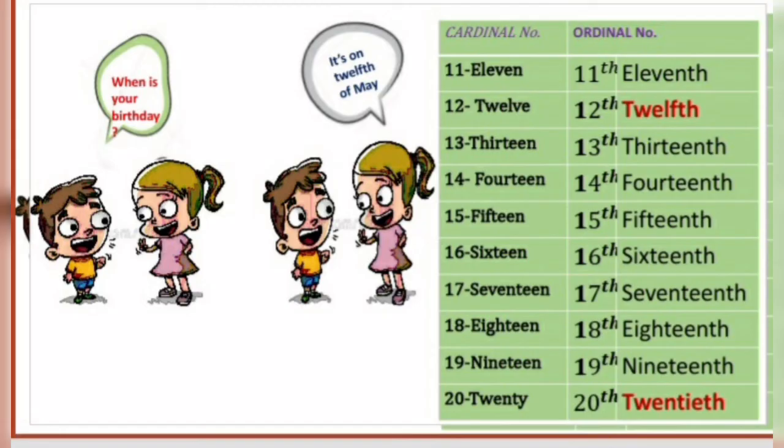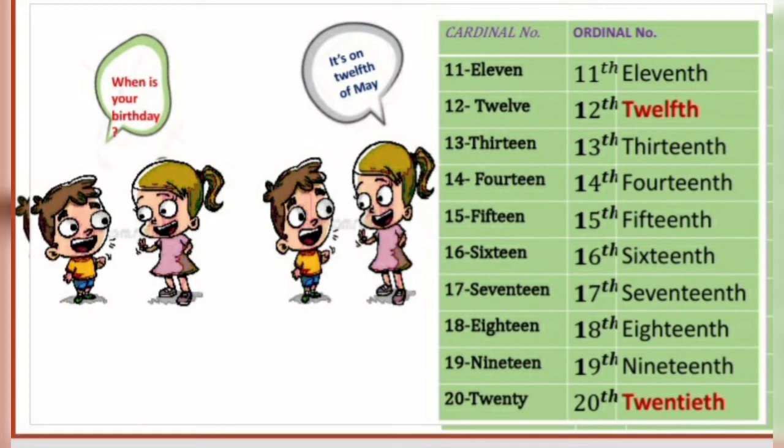Now, children, you can see the cardinal numbers as well as ordinal numbers from 11 to 20. Here, you need to take care when you write the ordinal number for 12. It is T-W-E-L-F-T-H, twelfth.